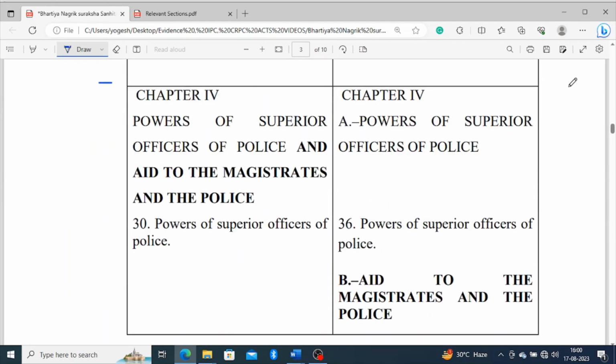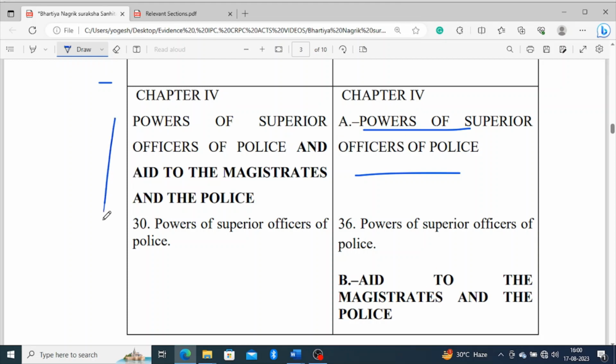Chapters also. Now it comes to chapter 4, the powers of the superior officers of the police and aid to the magistrate to the police. Currently, chapter 4 is divided into 2 parts, A part and B part.